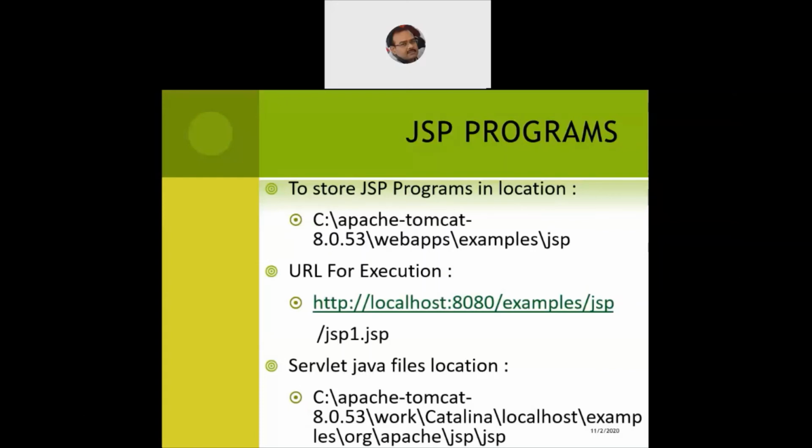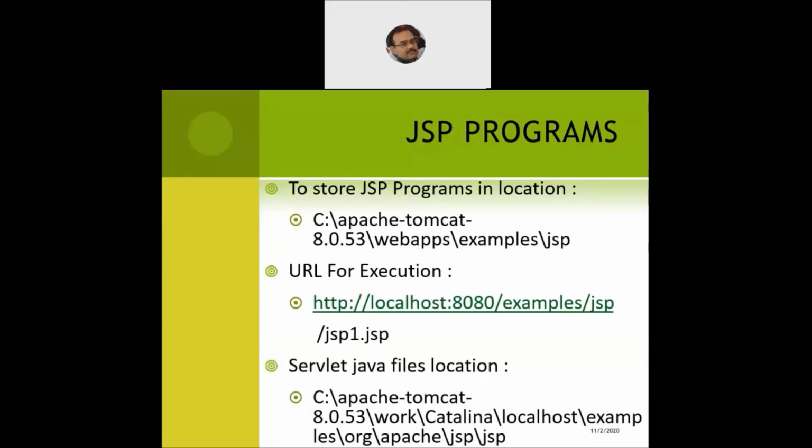And for every JSP page, as we discussed in the last lecture also, a matching servlet is always created. So we'll have a specific location: within the Catalina folder, localhost, examples, org, apache, jsp, and there we will have each and every servlet getting ready for the corresponding JSP page. So the JSP engine works along with the servlet engine on the web server to make this possible, to make it quick. Otherwise, the servlet will not get created.